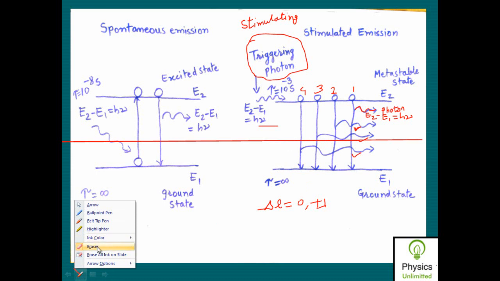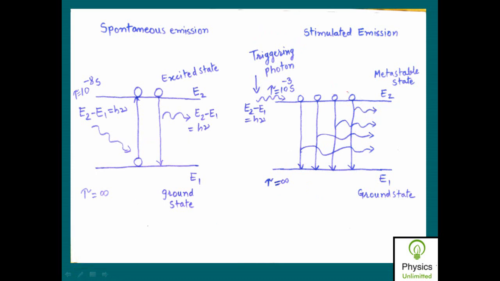As compared to what? As compared to the incident photon. What is the energy of the incident photon, or triggering photon? E2 minus E1 is equal to h nu. The energy of the emitted photon is also E2 minus E1 is equal to h nu. So the energy of all the emitted photons is exactly similar to the energy of the incident photon.